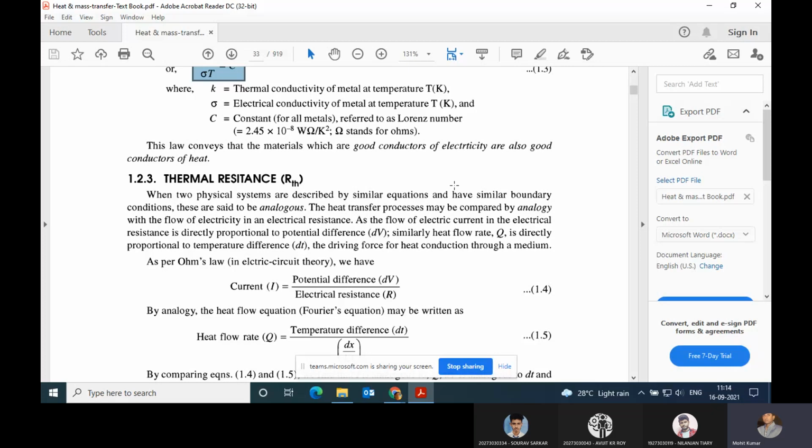I think all of you must know this. Does everyone know what analogous means? Okay, if not, I will say it once more. If two physical systems are described by similar equations and similar boundary conditions, two different systems have the same physical conditions and the same boundary conditions, then we call them analogous systems, combined. Okay. Is it clear?